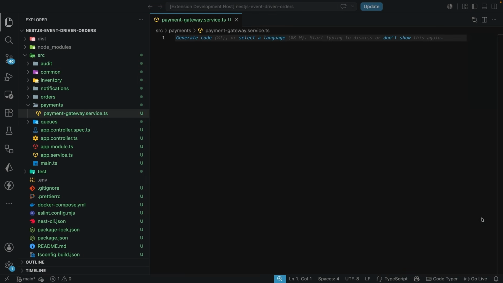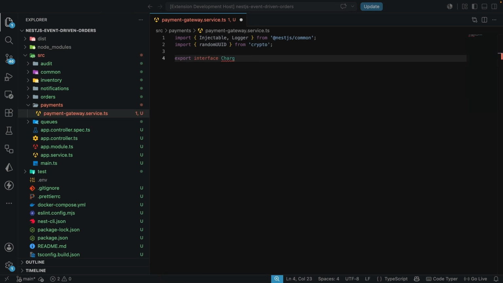In here, we're going to bring in the imports. Let's import Injectable and also Logger from @nestjs/common. And after this, we are going to import randomUUID from crypto. Let's go on and have this interface for the charge record.